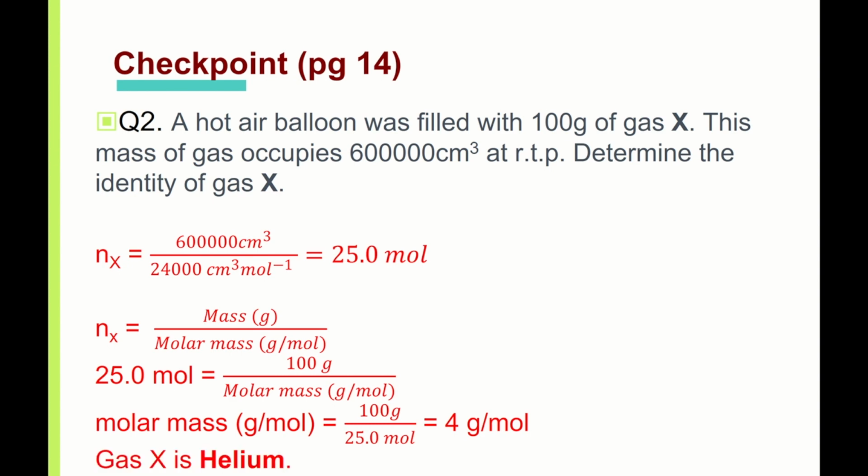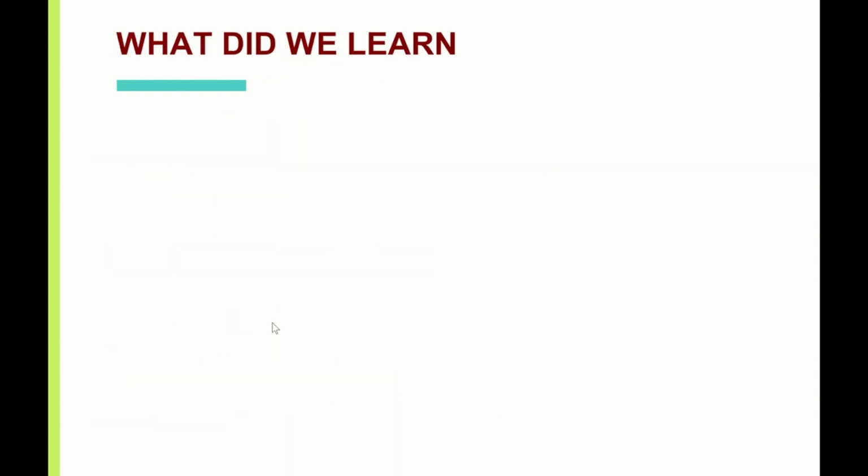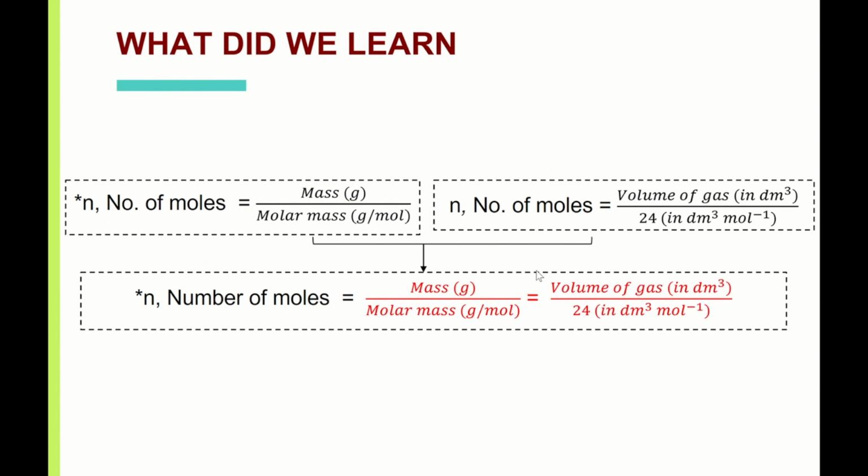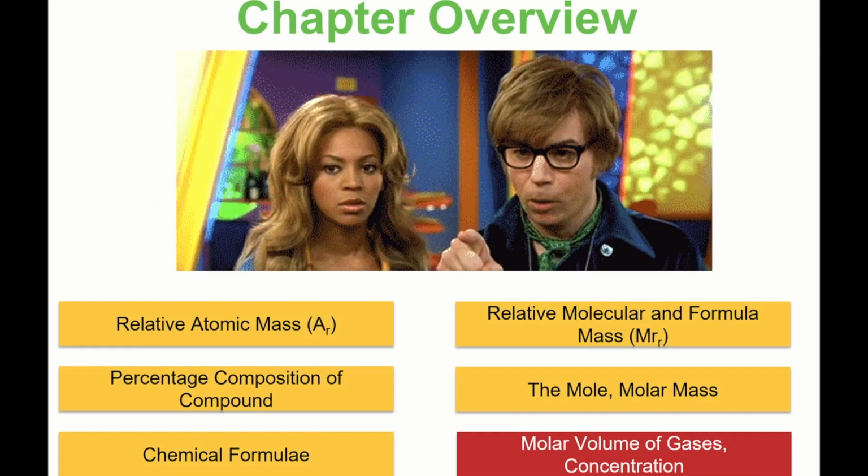This is how you use the two equations together: the one with mass over molar mass and the one with volume over molar volume. That's why we combine these two equations. They help to calculate the number of moles, and then you can use that to find from one value to another. So this is molar volume of gases.